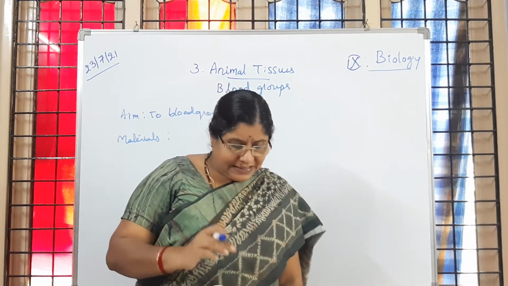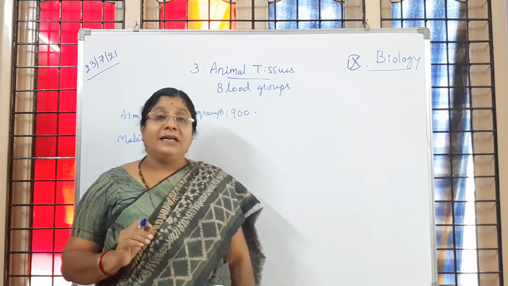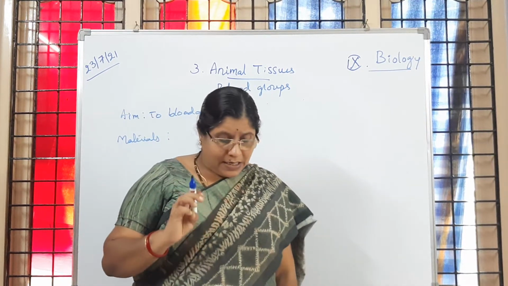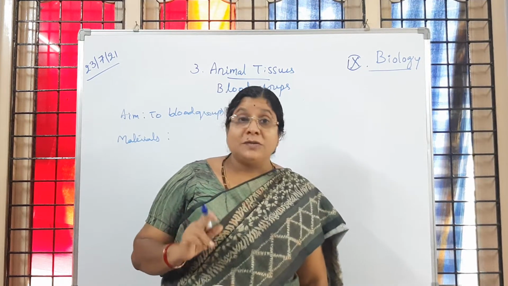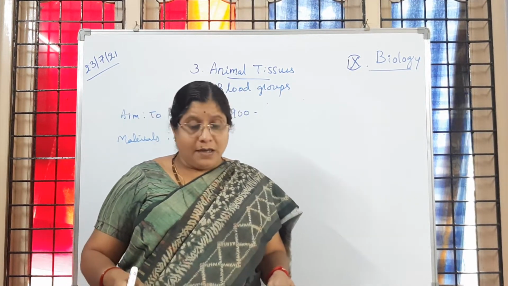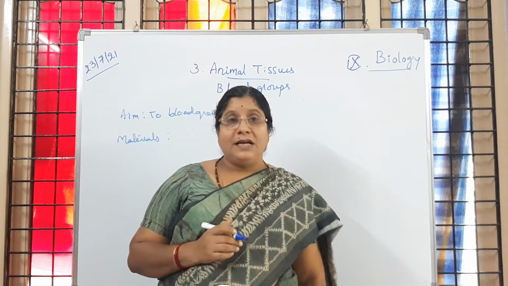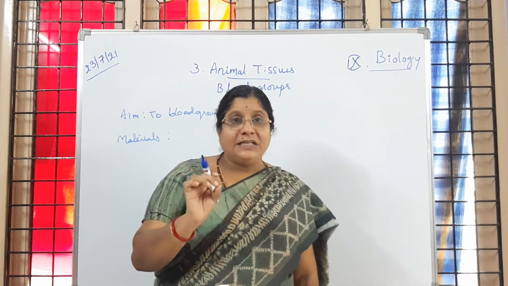So what do we call that kit here? Blood identification kit. Is it clear to you? Then we want a glass slide, wax pencils, and disposable needles, that is to be noted. So these are the materials required to know our blood group. Is it clear to children?